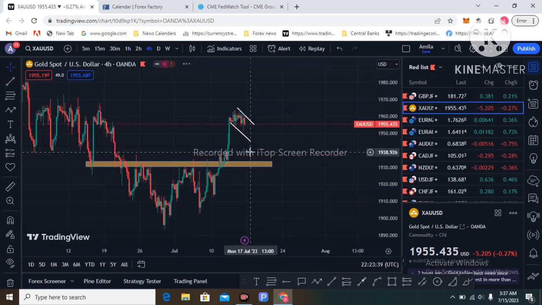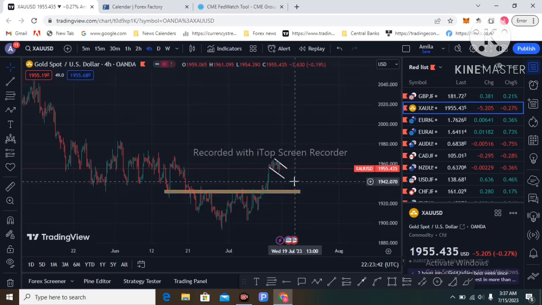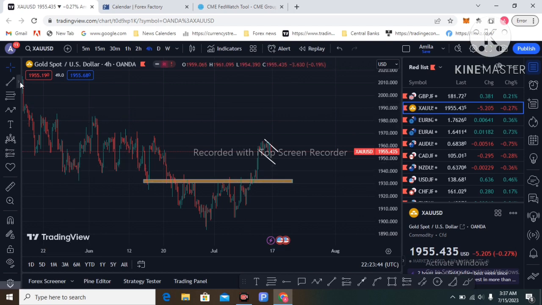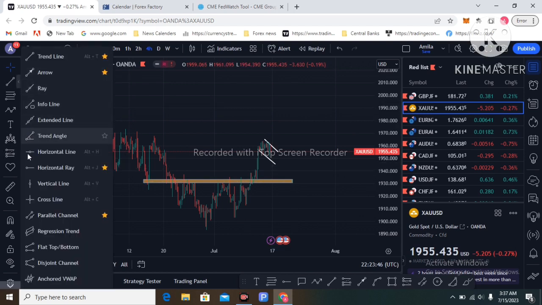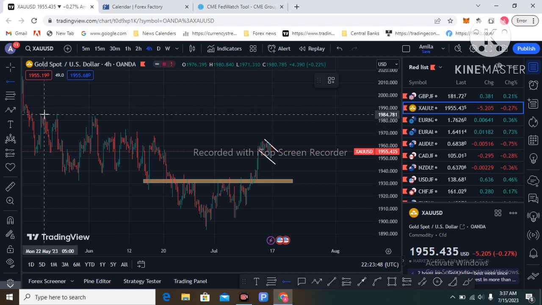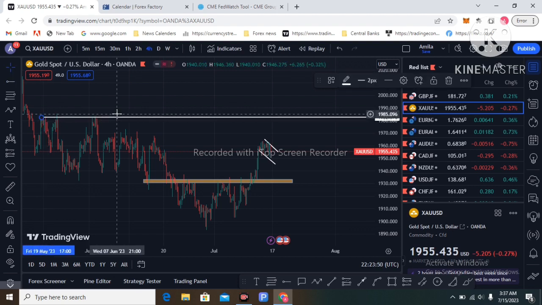I am going again to the 4-hour chart. My next target is 1980. This is the target level.